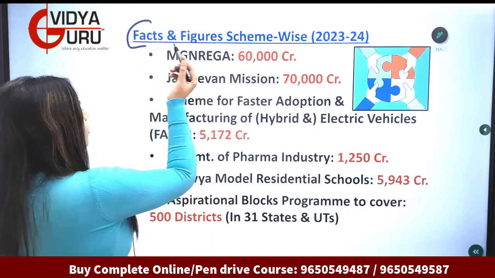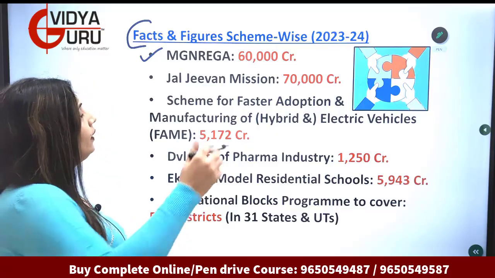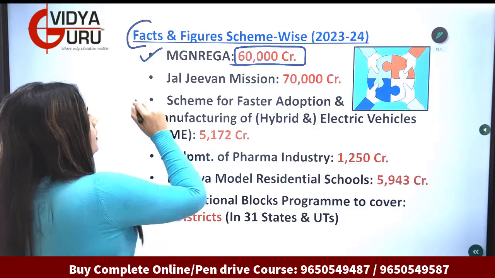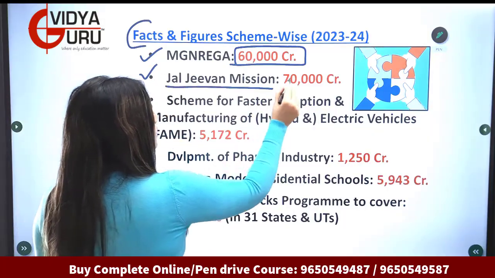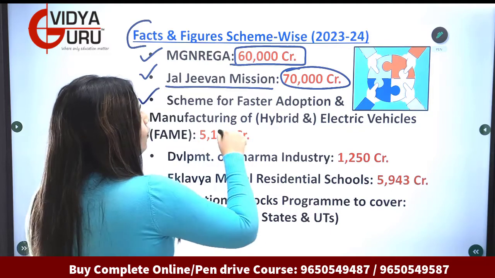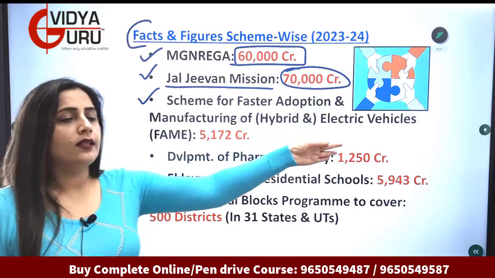MGNREGA, popularly known as Manrega, gets 60,000 crore as allocation. Jal Jeevan Mission gets 70,000 crore. Scheme for faster adoption and manufacturing of hybrid and electric vehicles.